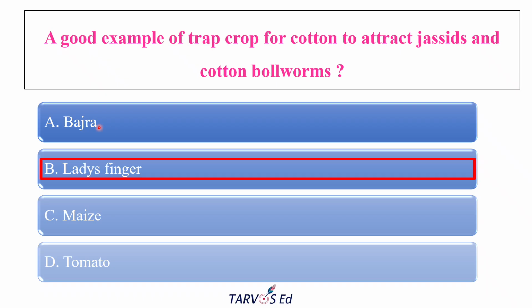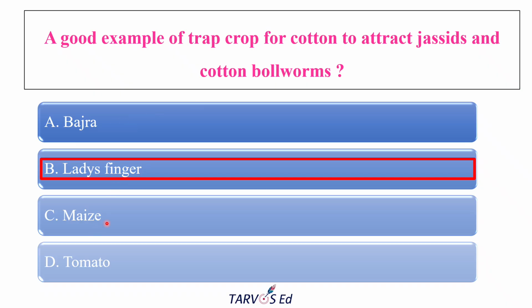Bajra, pearl millet, is used as a trap crop for maize and sorghum pests, like stem borers, not for cotton pests. So it doesn't usually attract jassids and bollworms, so it is not the answer.